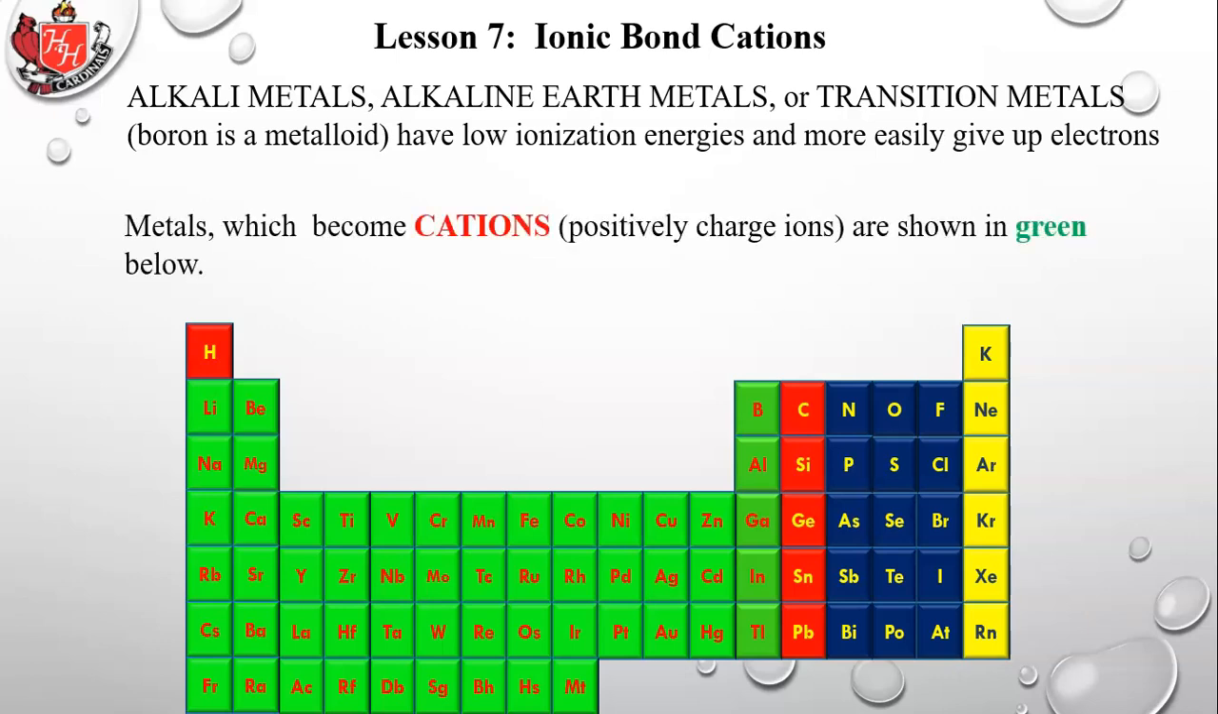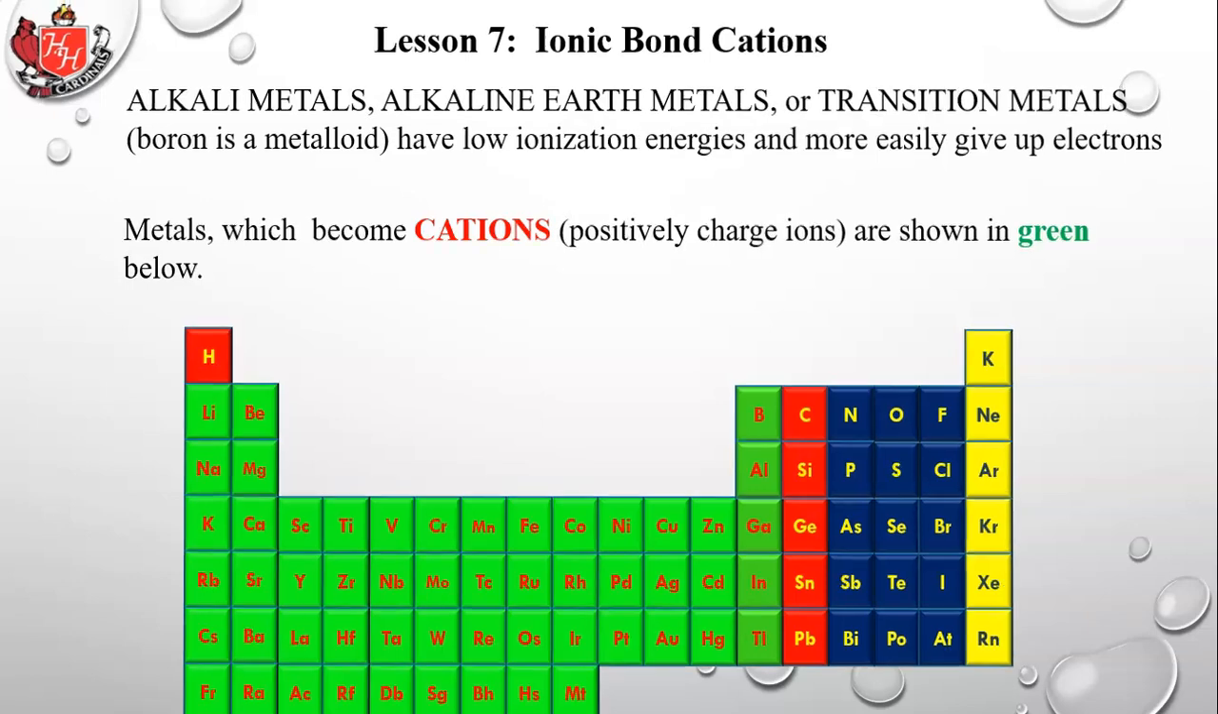Metals, which can become cations, that is positively charged ions, are shown in the green below. In other words, when they give up an electron, they lose a negative charge. That means they have more positive charge, protons, than negative charge, electrons, and that's what we call a cation. It's an ion with a positive charge to it. So it has an imbalance of charge in the positive direction, and that's called a cation. More positives than negatives.